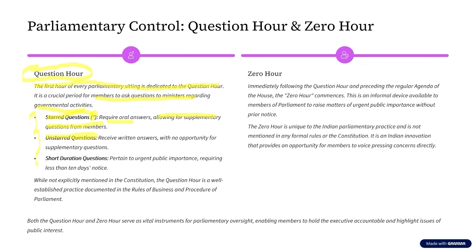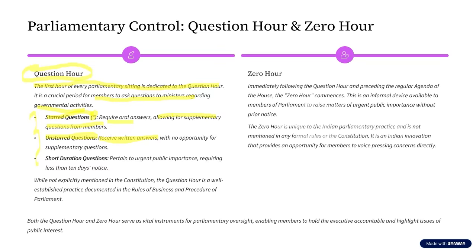When this is the case, the answers received by the people who have asked the question are written answers. That is, the answers are given in a written format.